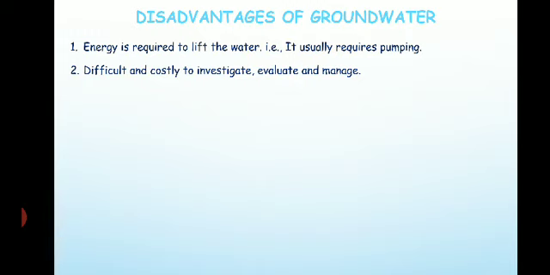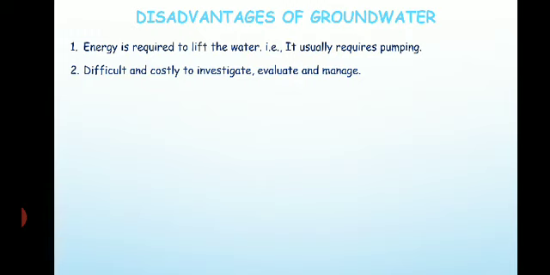Then there are a few dowsing methods also, but you cannot trust them 100%, like the use of a Y-shaped stick or a coconut or an egg to search for groundwater. They will not give you exactly what depth water is available, and all that information you will not get.